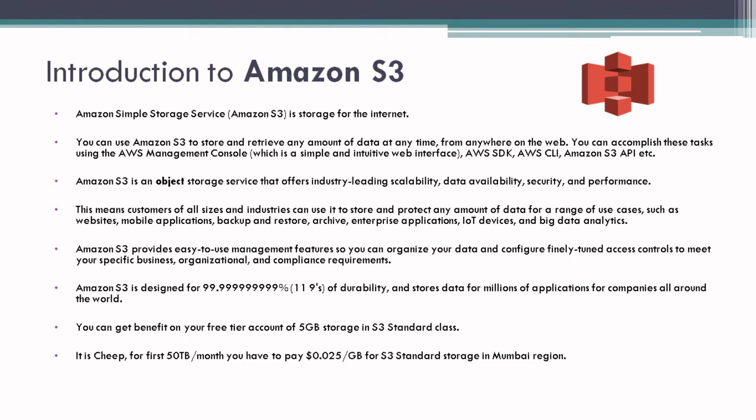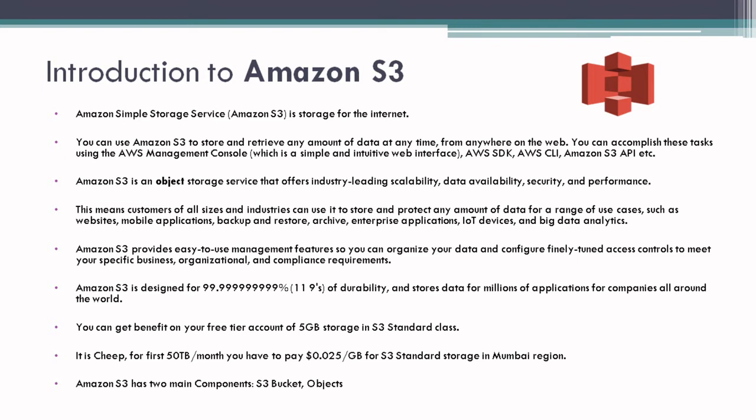After your free tier limit is complete, it is also very cheap. After your free tier limit, you have to pay only $0.025 per GB for your first 50 TB per month. This price is for the Mumbai region. This price varies from region to region. So you have to pay only $0.025 per GB for your Standard storage class for the first 50 TB per month. Amazon S3 has two main components.